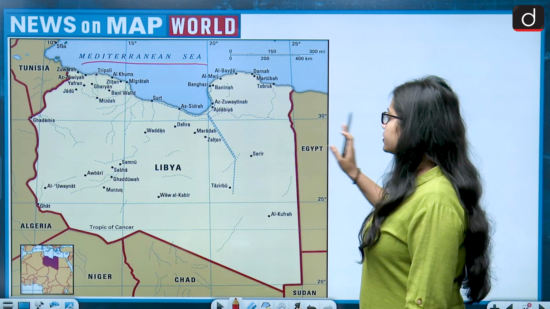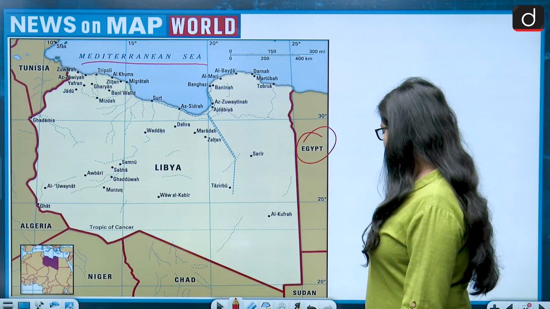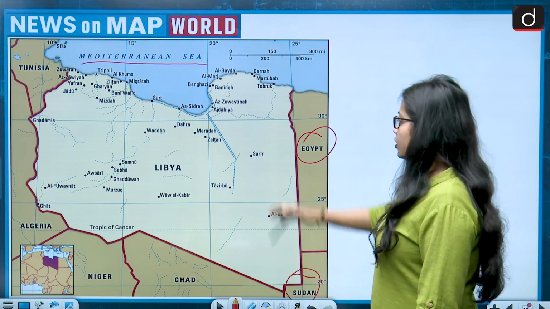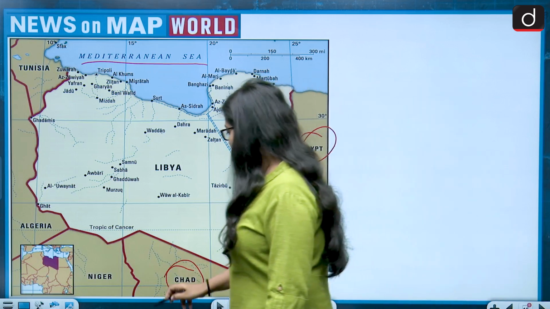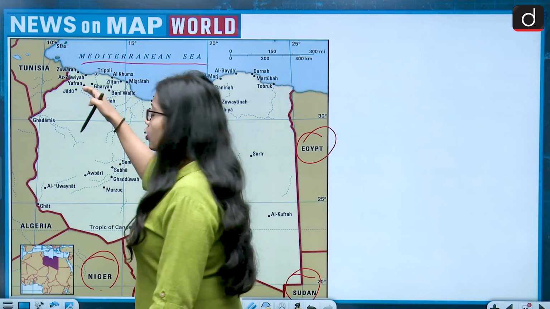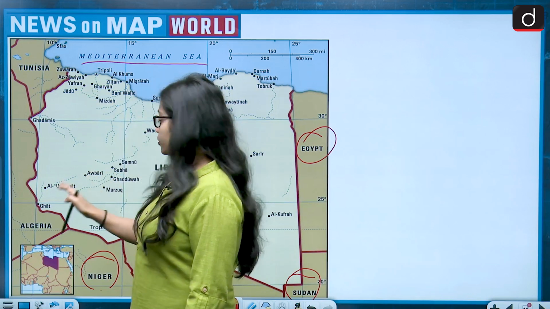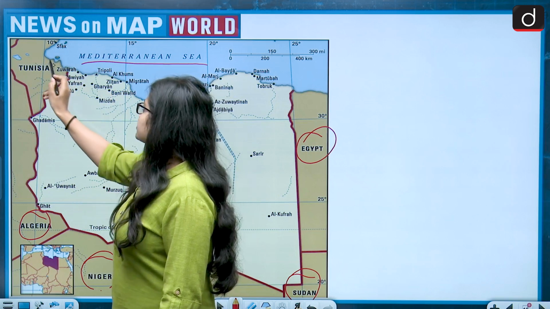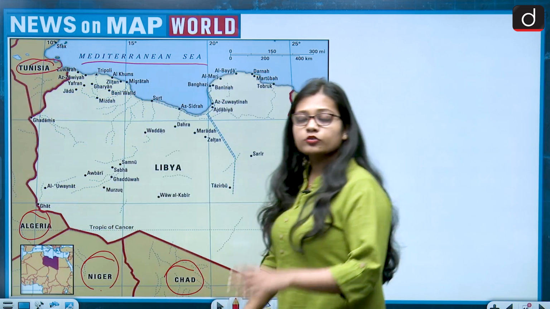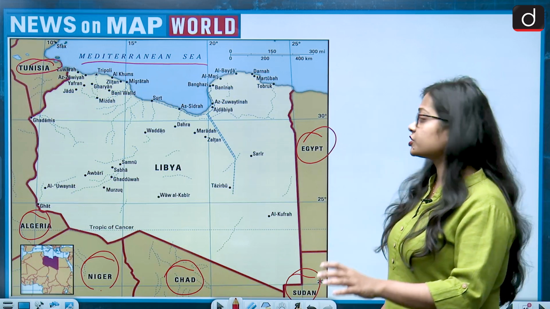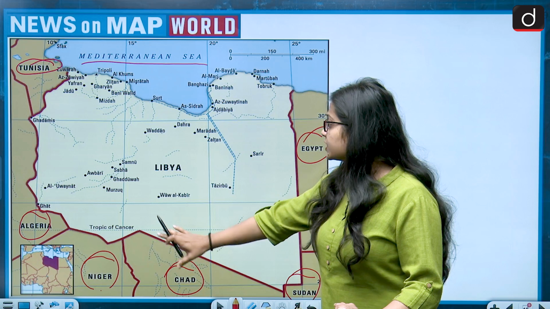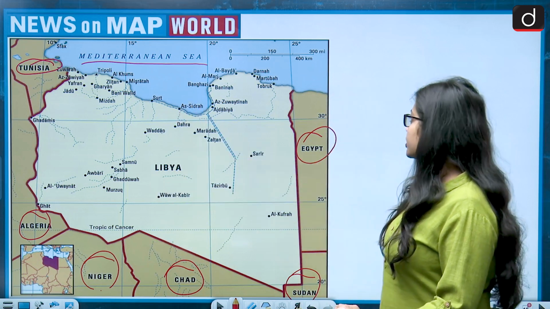While on its east lies Egypt, on its southeast lies Sudan, on its south lies Chad, Niger, on its southwest lies Algeria, and on its northwest lies Tunisia. So the countries with which Libya shares its land border are Egypt, Sudan, Chad, Niger, Algeria and Tunisia.